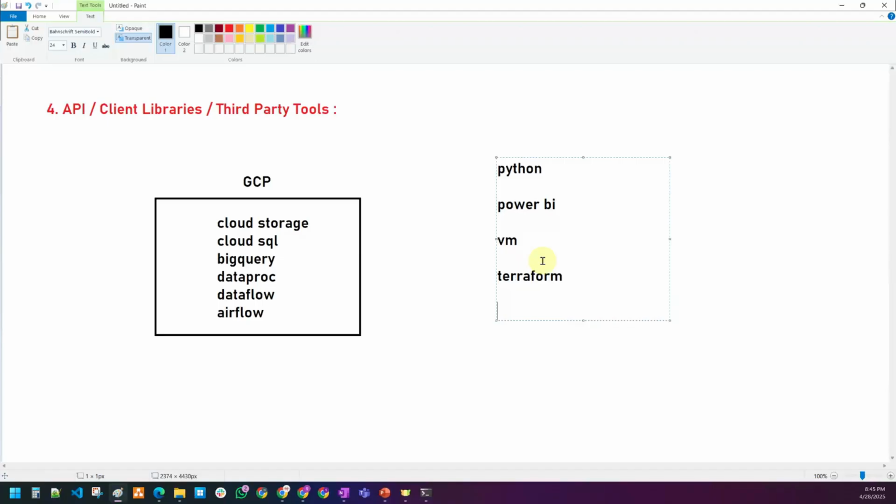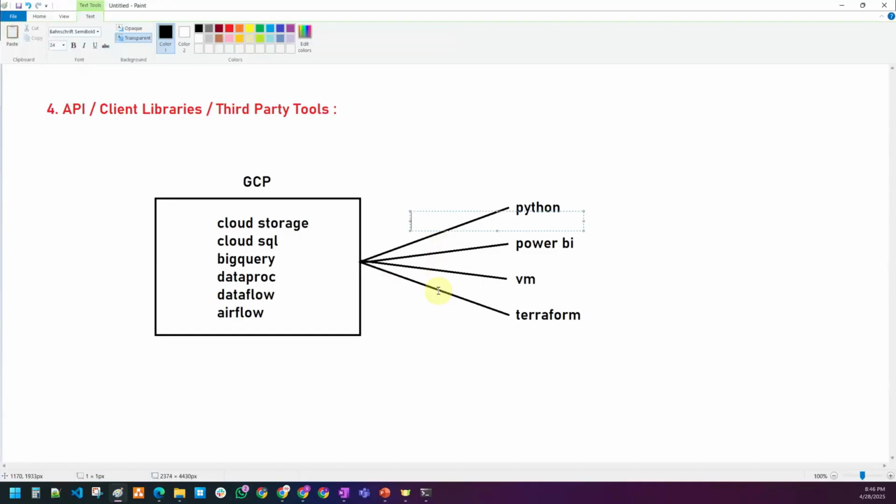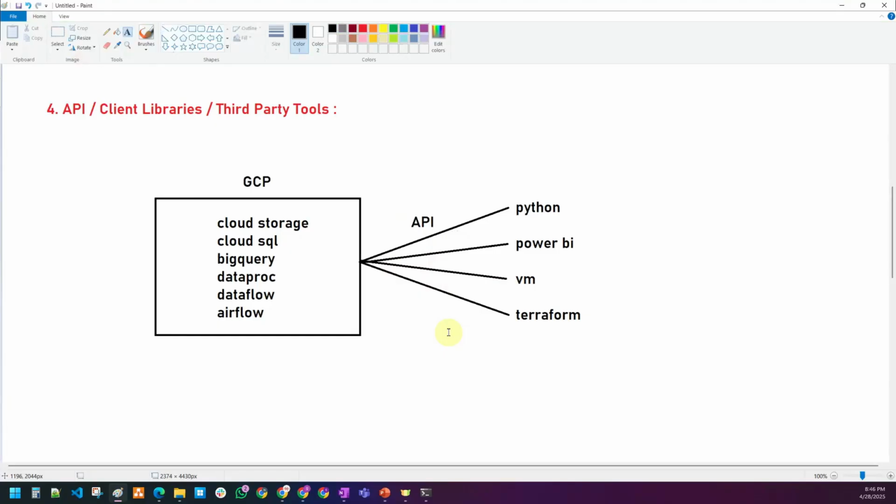So there are different methods to interact with, and these depend on the company. You can interact with any of these services in the Google Cloud Platform from Python, Terraform, Power BI or virtual machines. One can interact with these GCP services using client libraries or the API method. API is nothing but application programming interface. And there are third-party tools like Terraform, Power BI, virtual machines and Python applications.